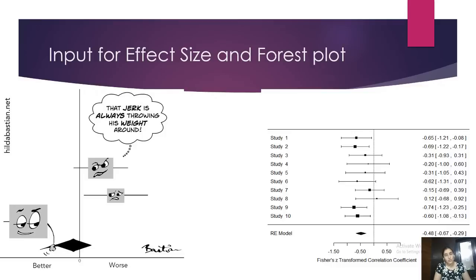And this is not a normal average, by the way. Minus 0.48 is not a normal average, it is something called a weighted average. I'll show you the concept yet. Okay, so that's about the forest plot. I hope I haven't missed anything.